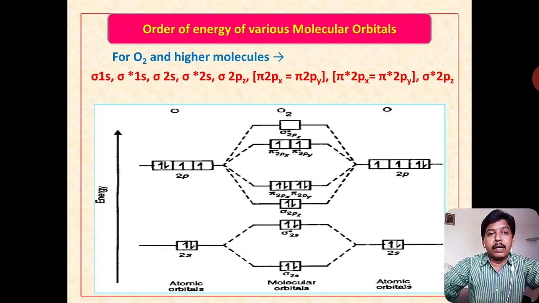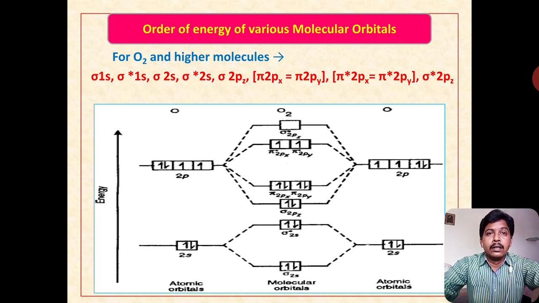Say sigma 1s level, then sigma star 1s level, then sigma 2s level, then sigma star 2s level, then sigma 2pz, then pi 2px and pi 2py, then pi star 2px and pi star 2py, and last sigma star 2pz. This is the rule to be followed according to molecular orbital theory.